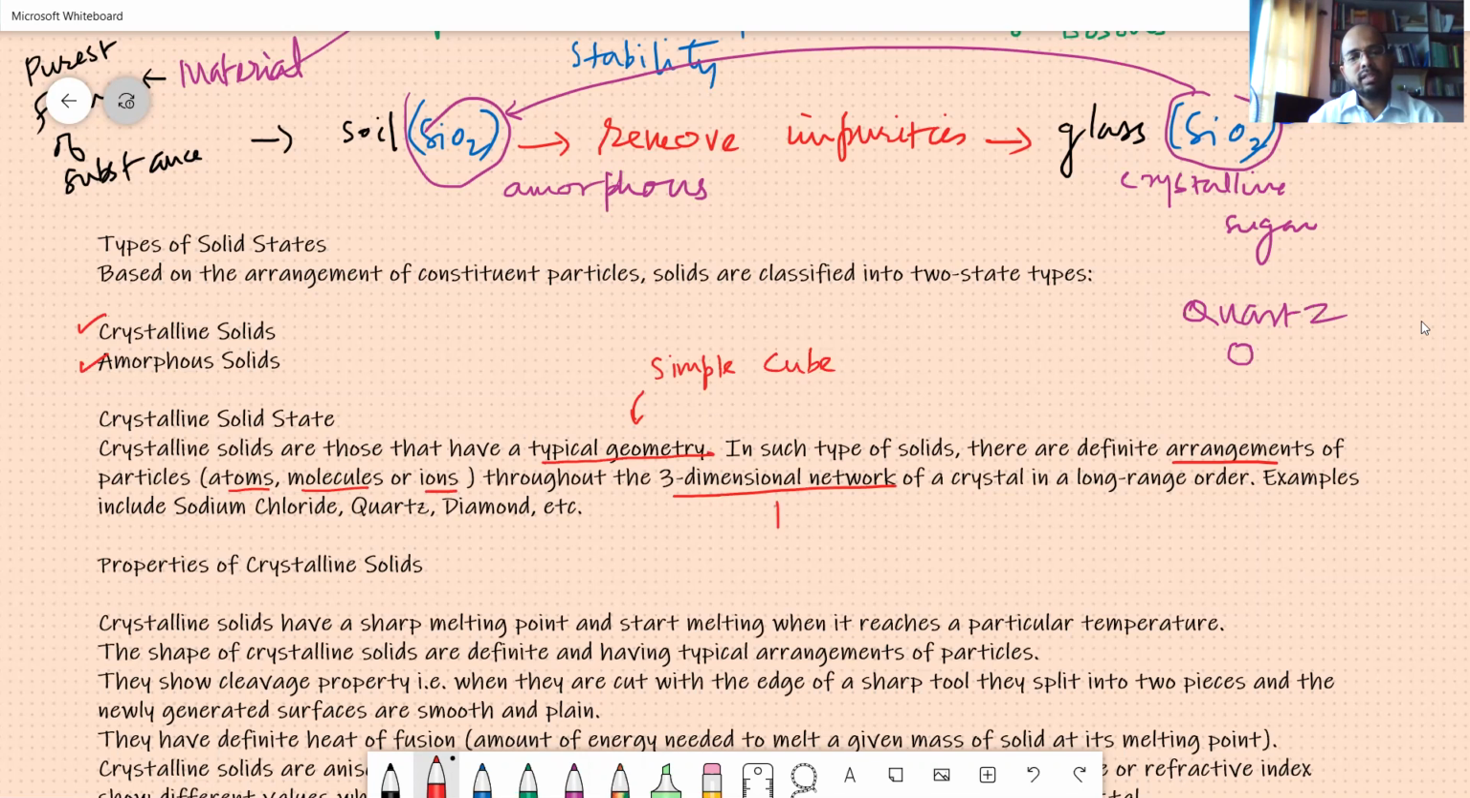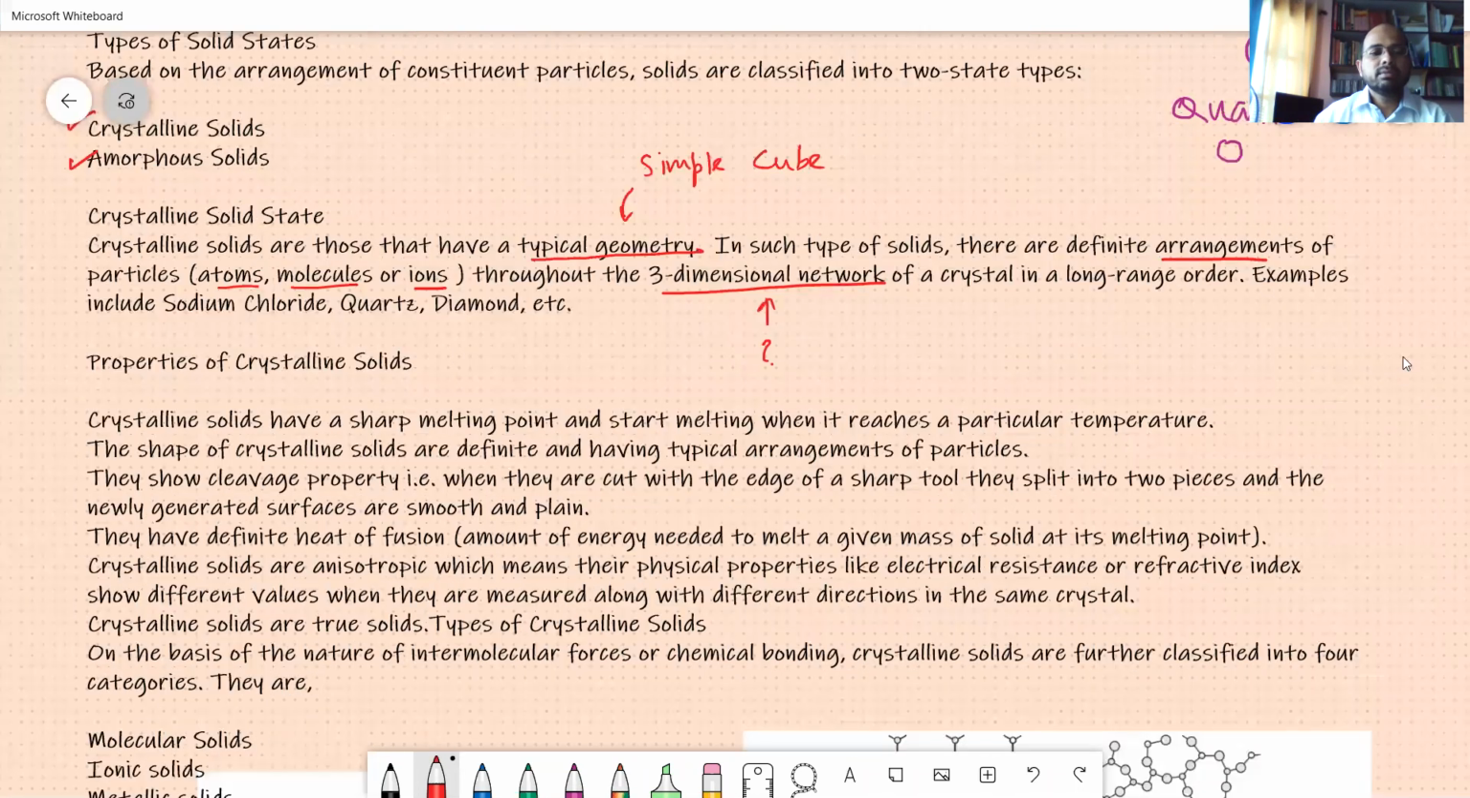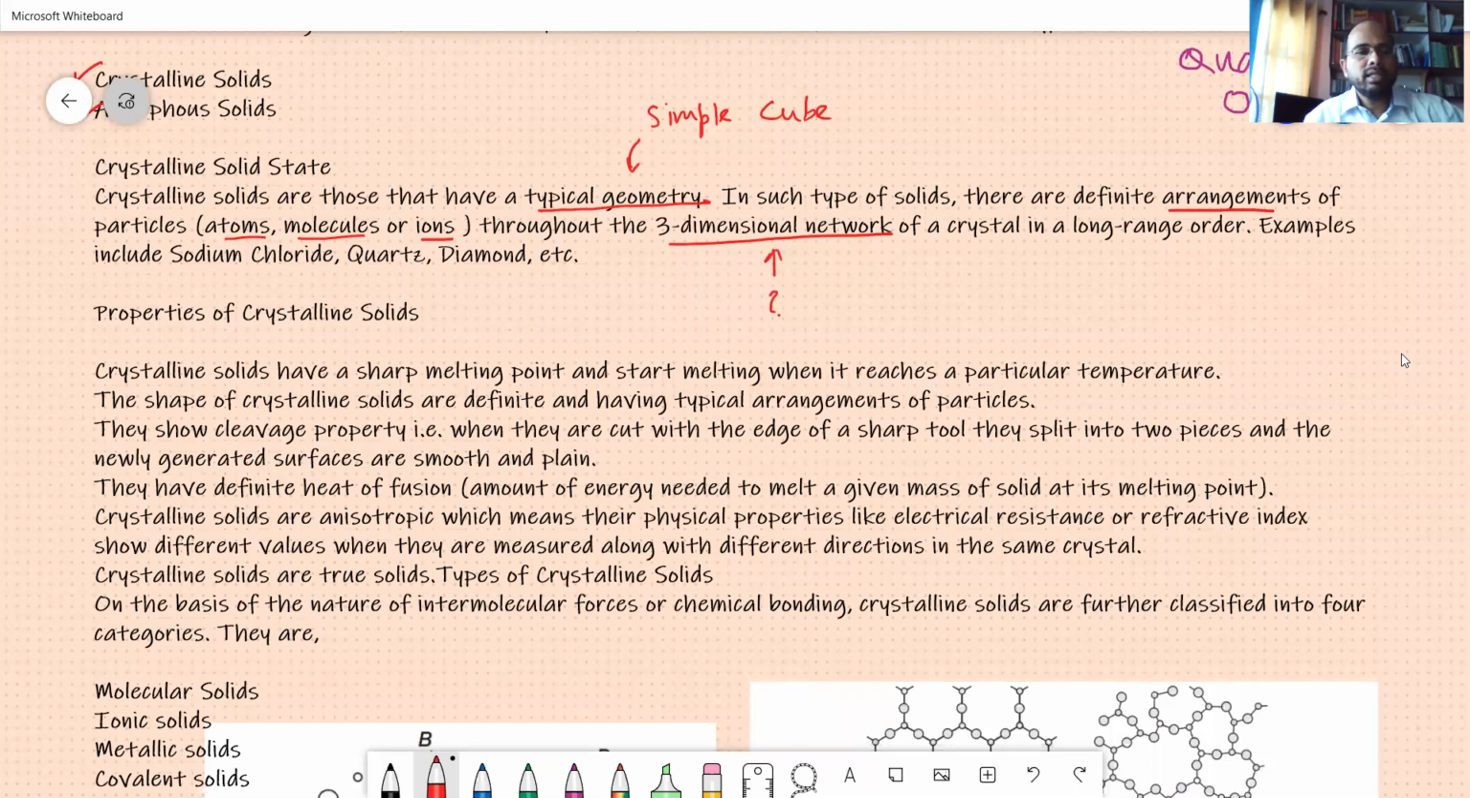I will tell you what it is: a three-dimensional network. If you have it only in 2 dimensions, then it is not at all a crystalline substance. But unless you have change in the planes, you will get different properties. Examples are given as sodium chloride, quartz, diamond, etc. What are the properties of these crystalline solids?